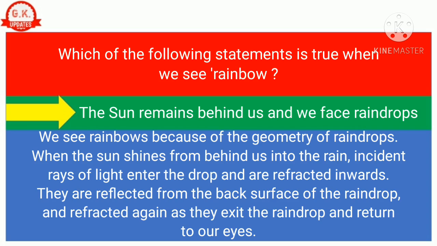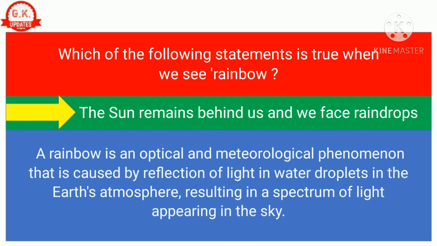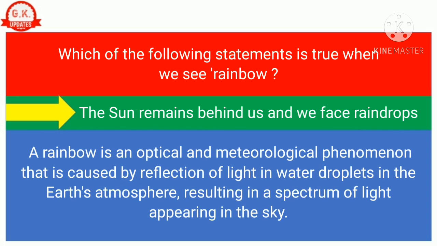When the sun shines from behind us into the rain, incident rays of light enter the drop and are refracted inwards. They are reflected from the back surface of the raindrop, and refracted again as they exit the raindrop and return to our eyes. A rainbow is an optical and meteorological phenomenon that is caused by reflection of light in water droplets in the Earth's atmosphere, resulting in a spectrum of light appearing in the sky.